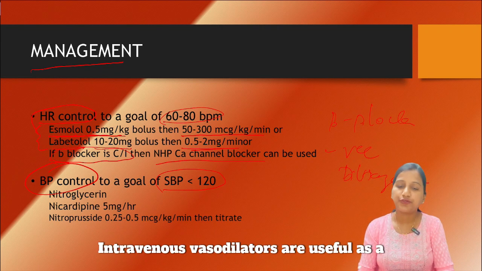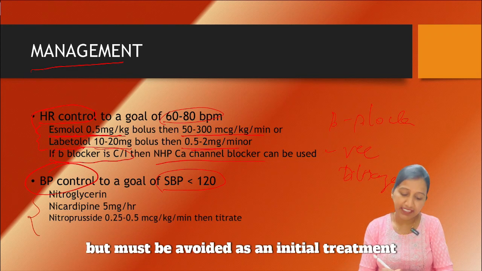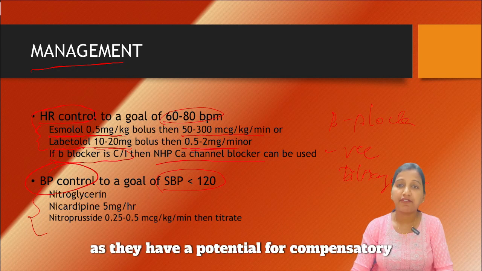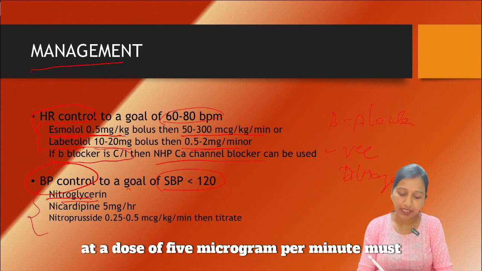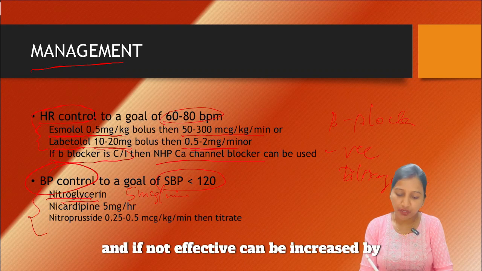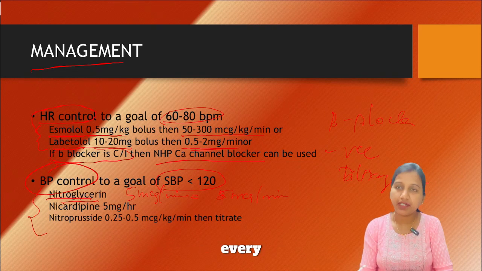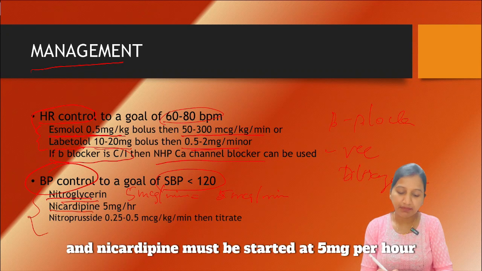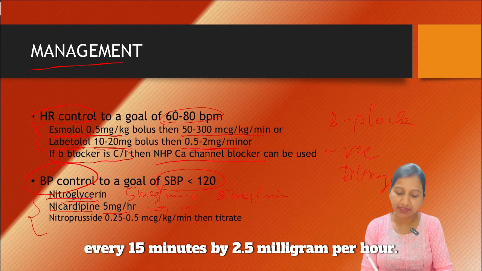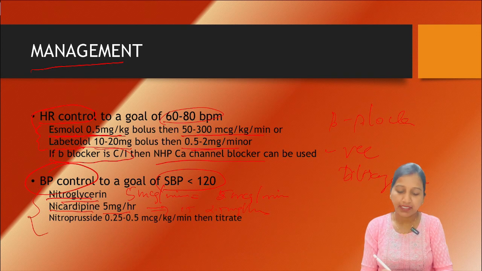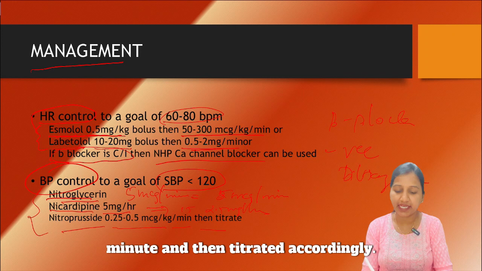Next, coming to vasodilators. Intravenous vasodilators are useful as an adjunctive therapy after IV beta blockers, but must be avoided as an initial treatment as they have a potential for compensatory tachycardia. Nitroglycerin at a dose of 5 microgram per minute must be started, and if not effective can be increased by 5 microgram per minute every 5 minutes, and nicardipine must be started at 5 mg per hour, and if not effective must be increased every 15 minutes by 2.5 milligram per hour. Nitroprusside can be started at a dose of 0.25 to 0.5 microgram per kg per minute and then titrated accordingly.